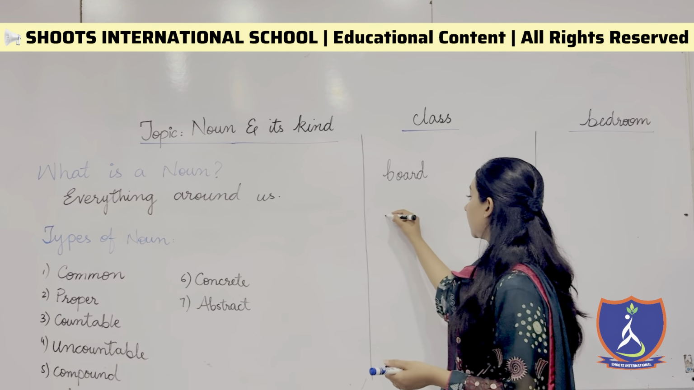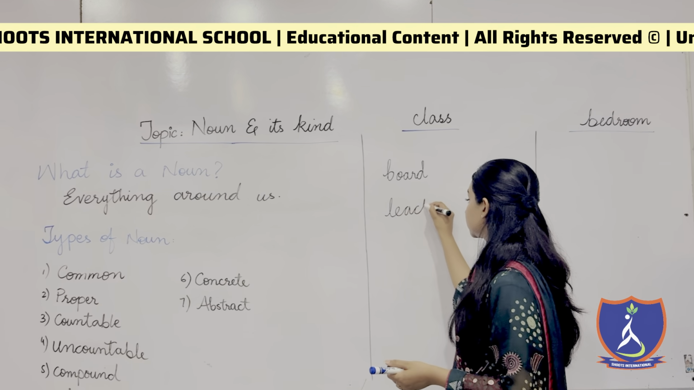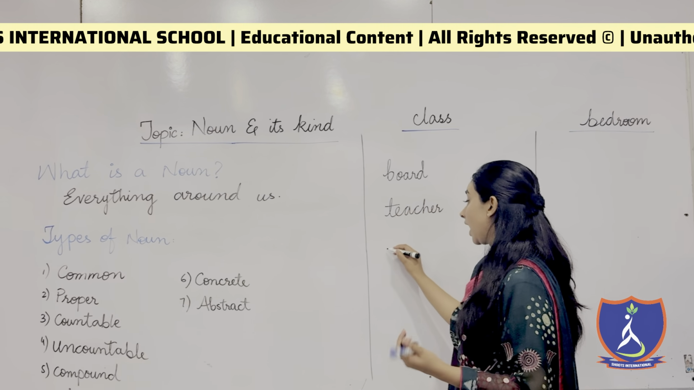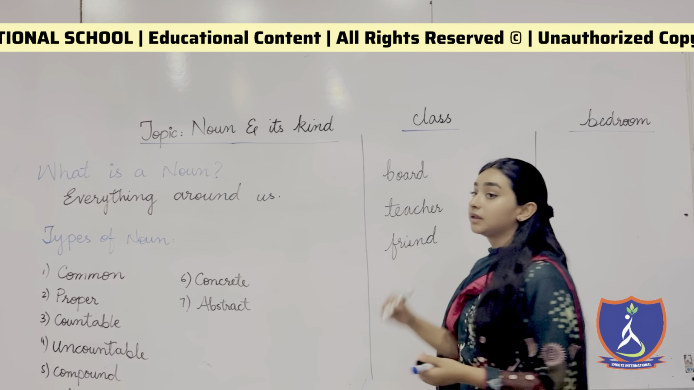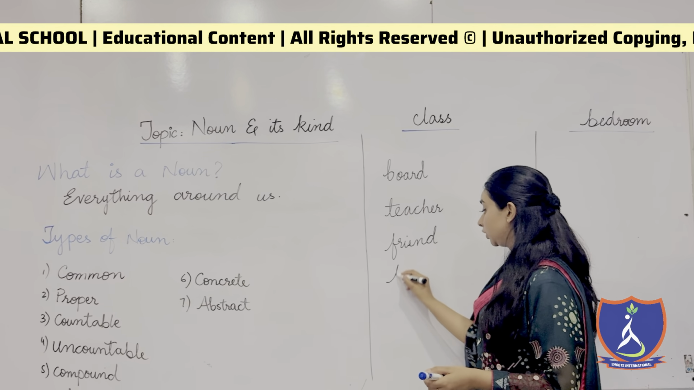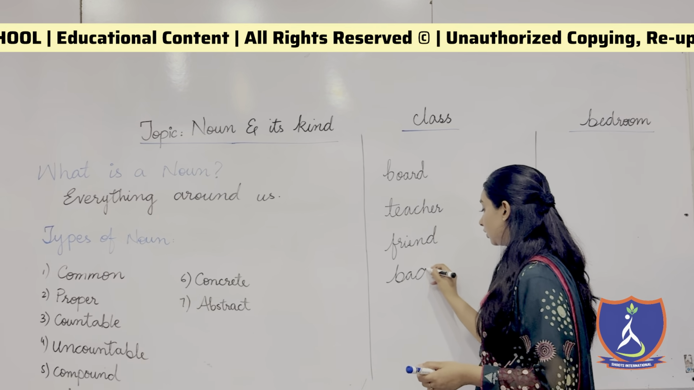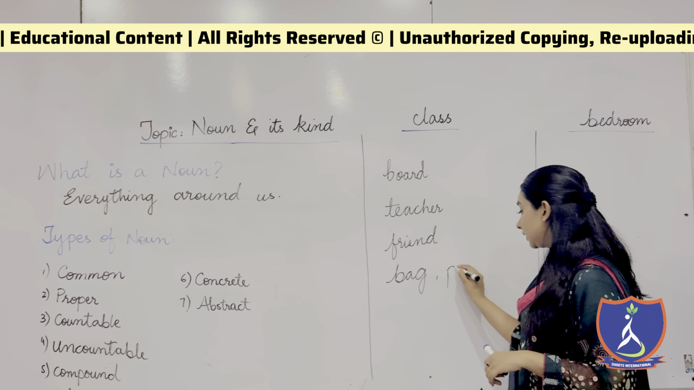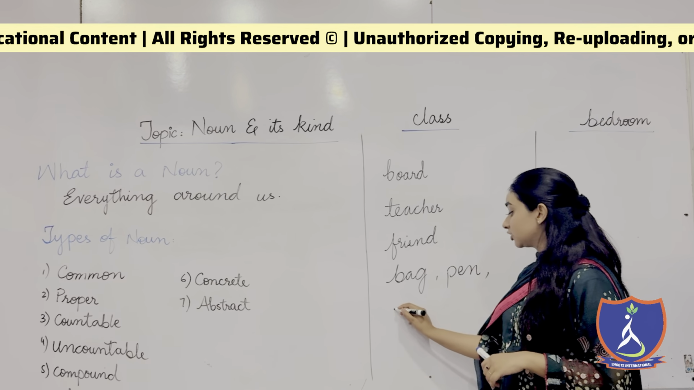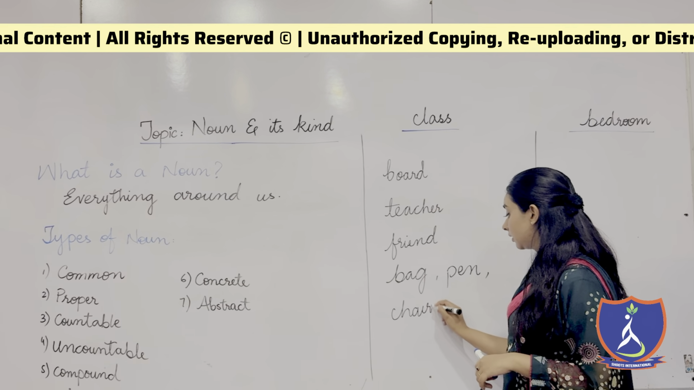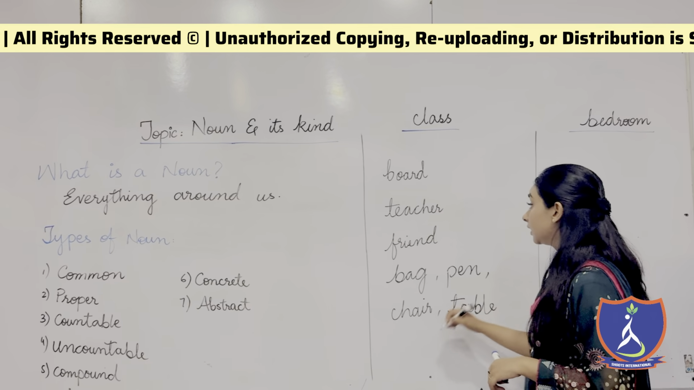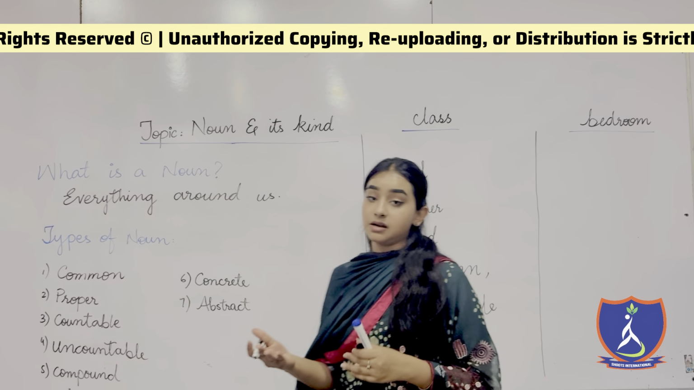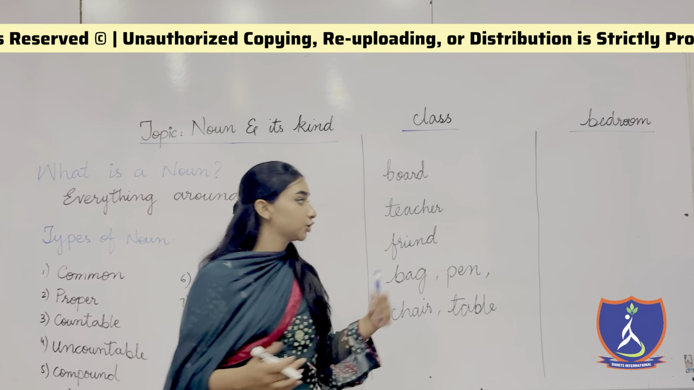Then you can see a teacher in the class, that is a noun. You have your friends in the class, they are also nouns. Then you have a bag with you, that is a noun. What else is a noun? A pen is a noun, then a chair is a noun, and a table is a noun. These all are nouns, and more than that, which you can see in the classrooms.